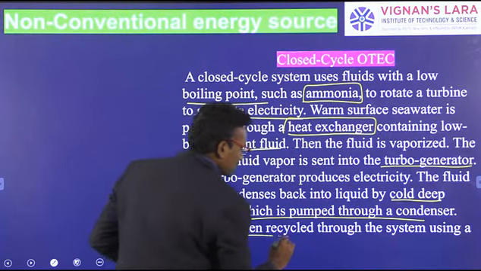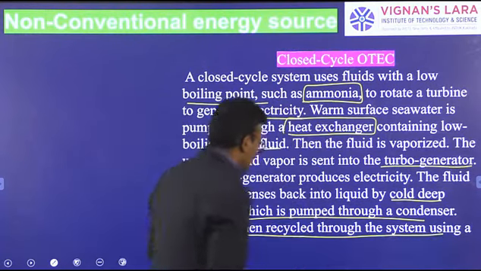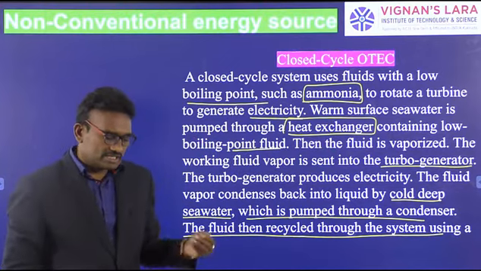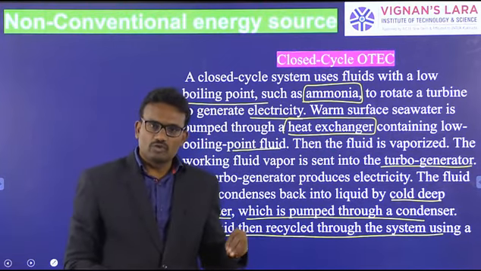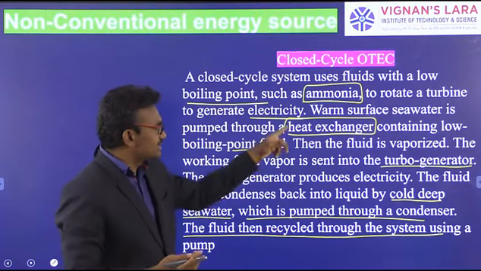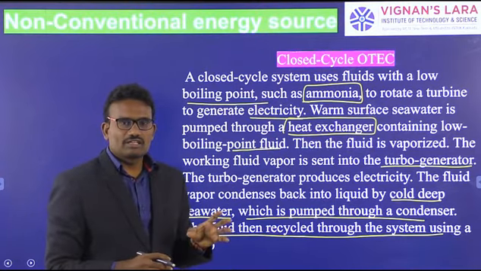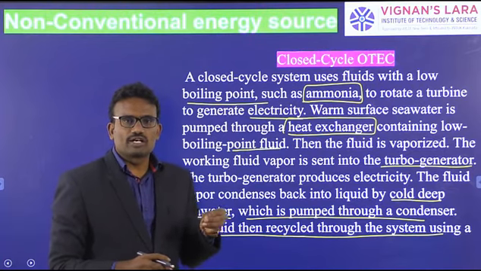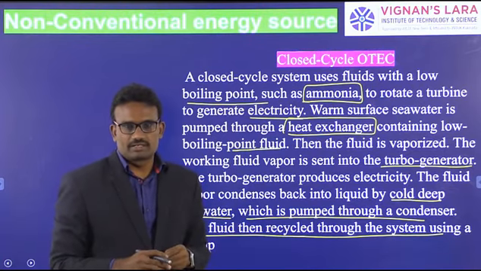The fluid is then recycled through the system using a pump. The same ammonia fluid is used again in the heat exchanger, where it is converted into vapor.